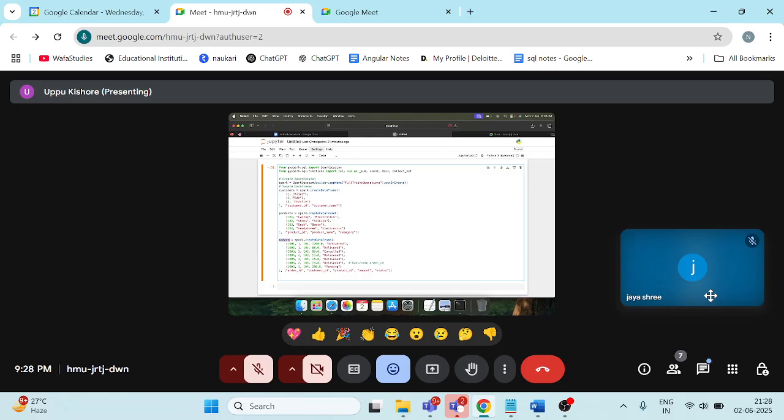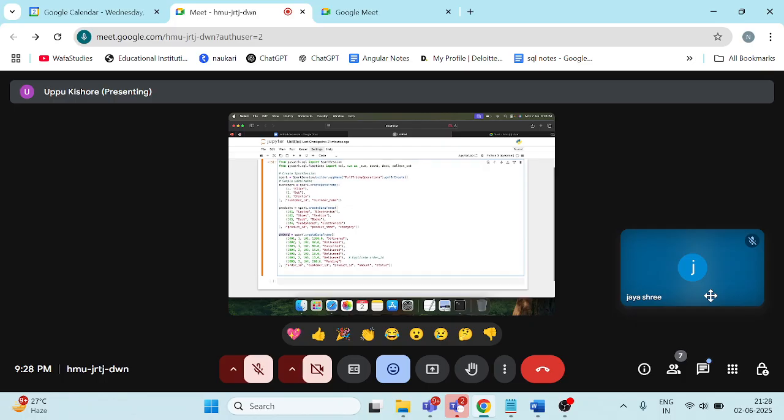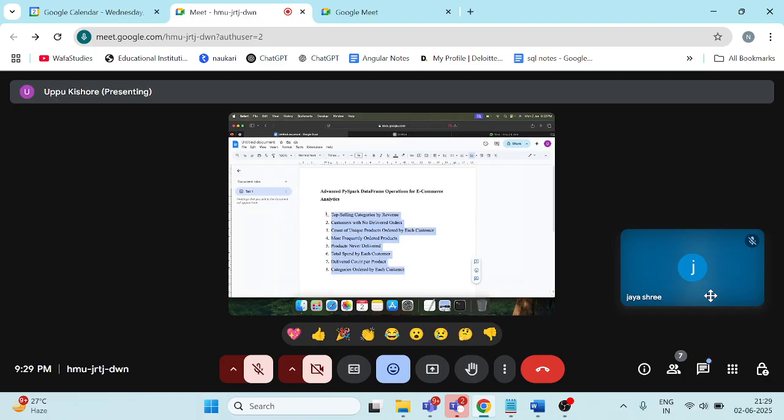For customers, we have customer IDs and names. For products, we have product ID, product name, and category. For orders, we have the order ID, customer ID as the foreign key for customers, product ID as the foreign key for products, the amount, and the status, whether the product has been delivered, cancelled, or is pending. These are the 3 e-commerce data frames, and I want to perform several operations on them.